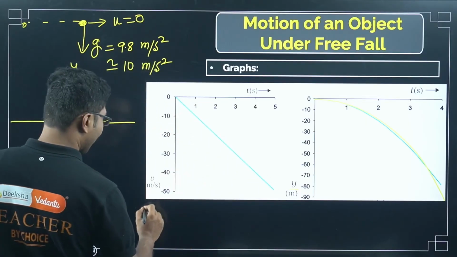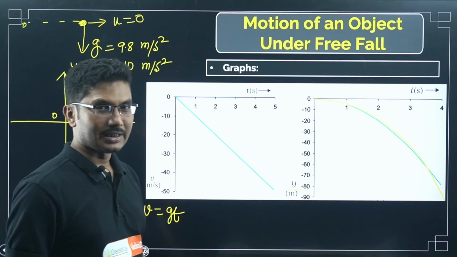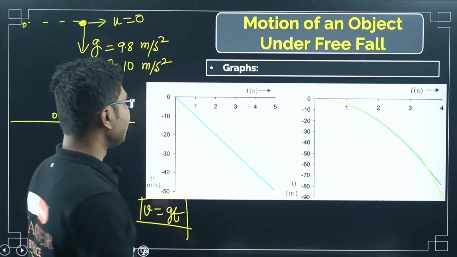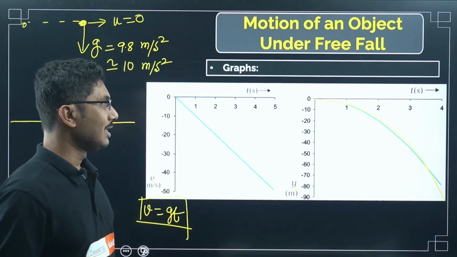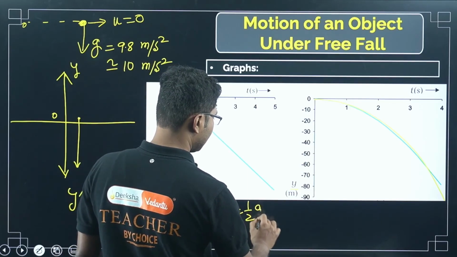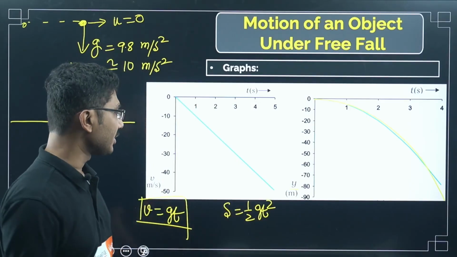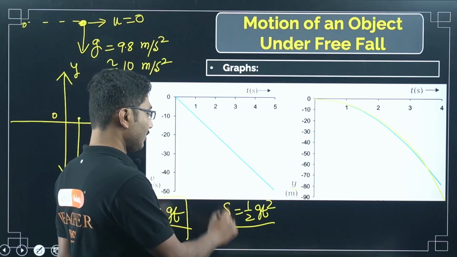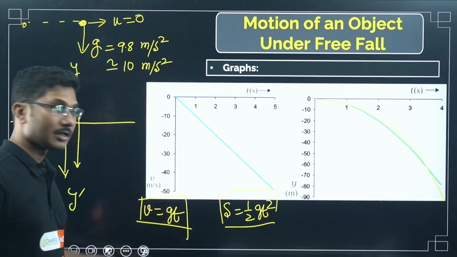And its velocity is a straight line, it is increasing in a straight line. Why? Because v equals gt here. But you can add a negative sign because it is increasing in the downward direction. So velocity is increasing constantly with time. Velocity is a straight line, but for displacement it is a parabola. This is an equation of a parabola because s equals half gt square. In your mathematics class, you know that this represents a parabolic equation, y is equal to 4ax square. So it's the same equation. You can find the latus rectum also, but this is a parabolic equation, and this is a straight line equation.